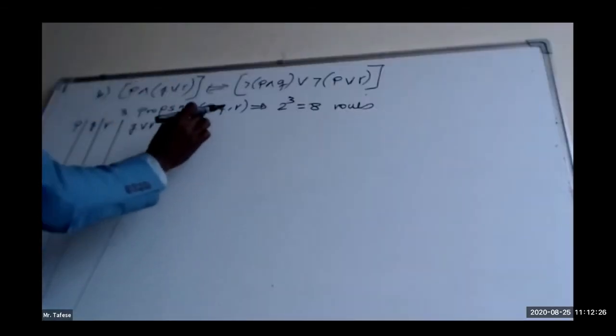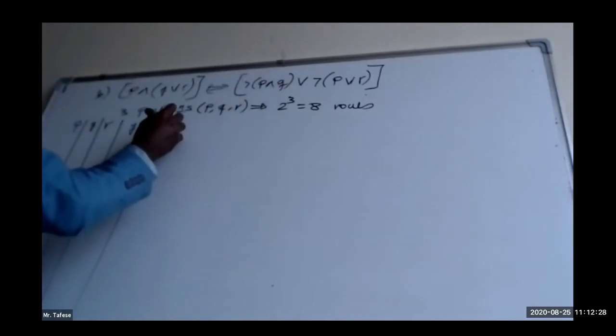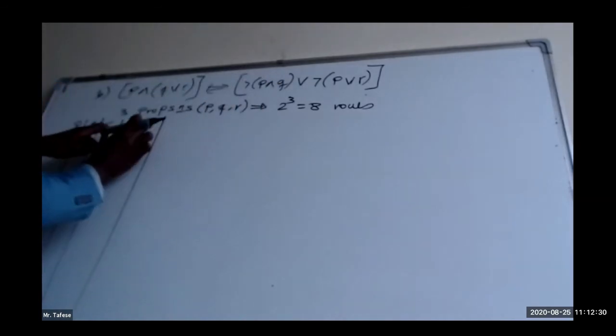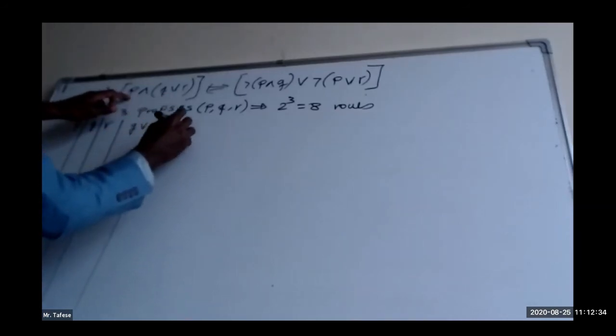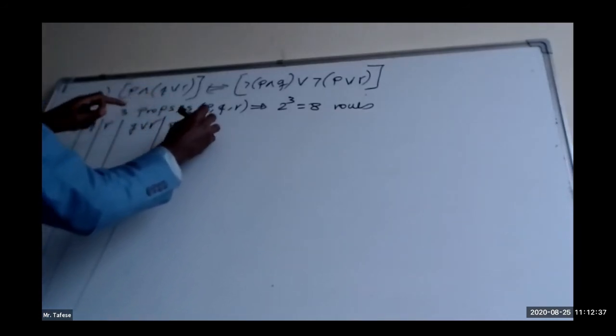That means Q or R. So before that, Q or R. Here it is, P and Q or R.